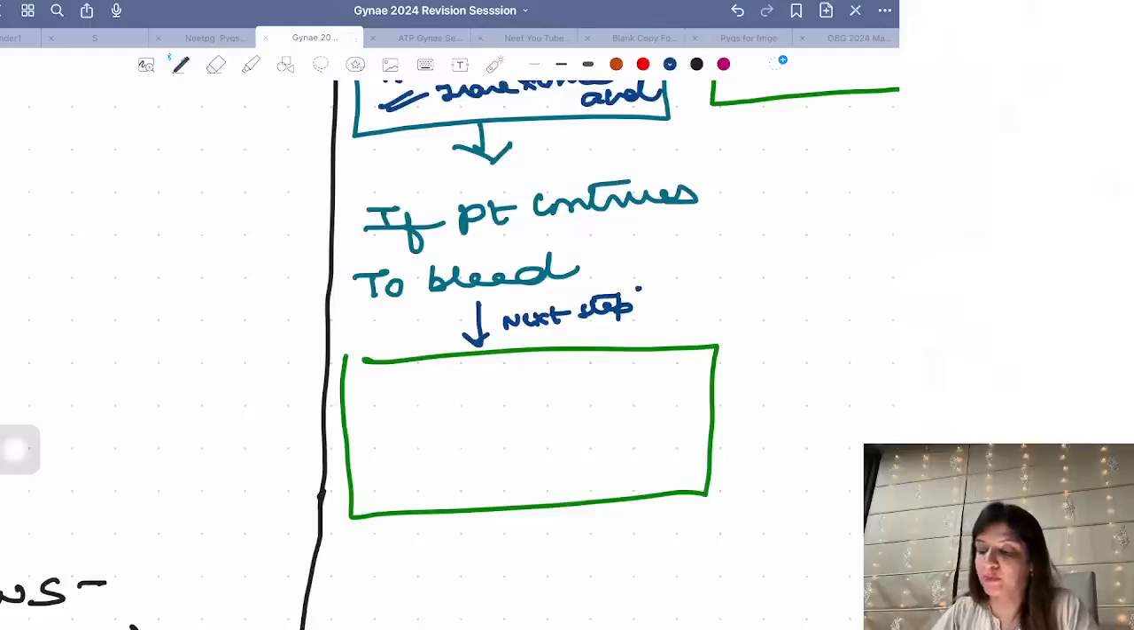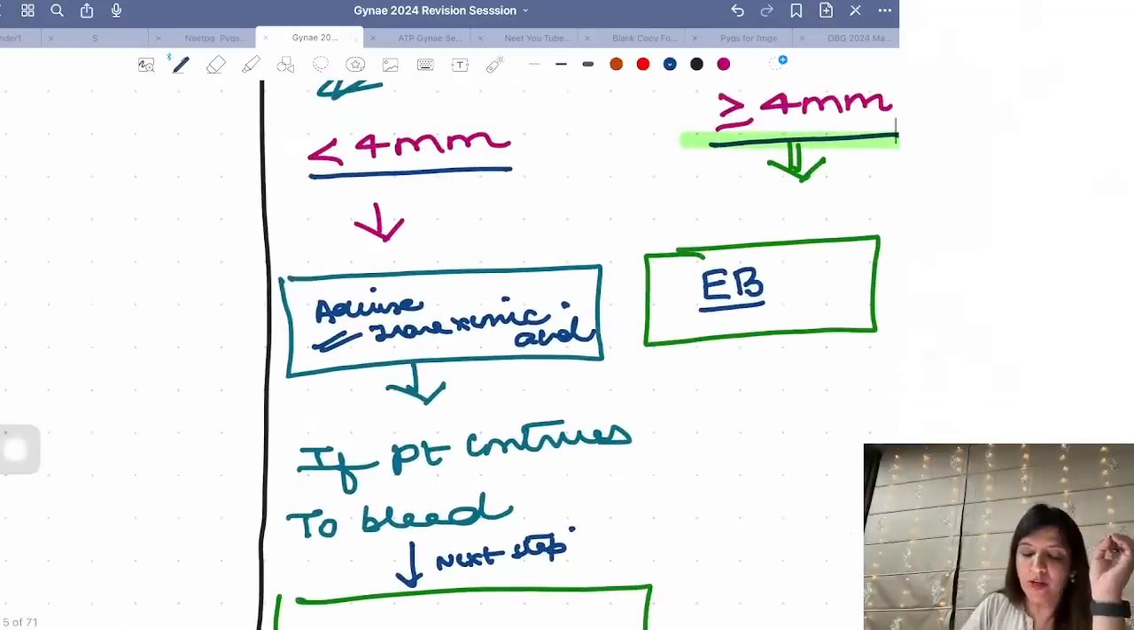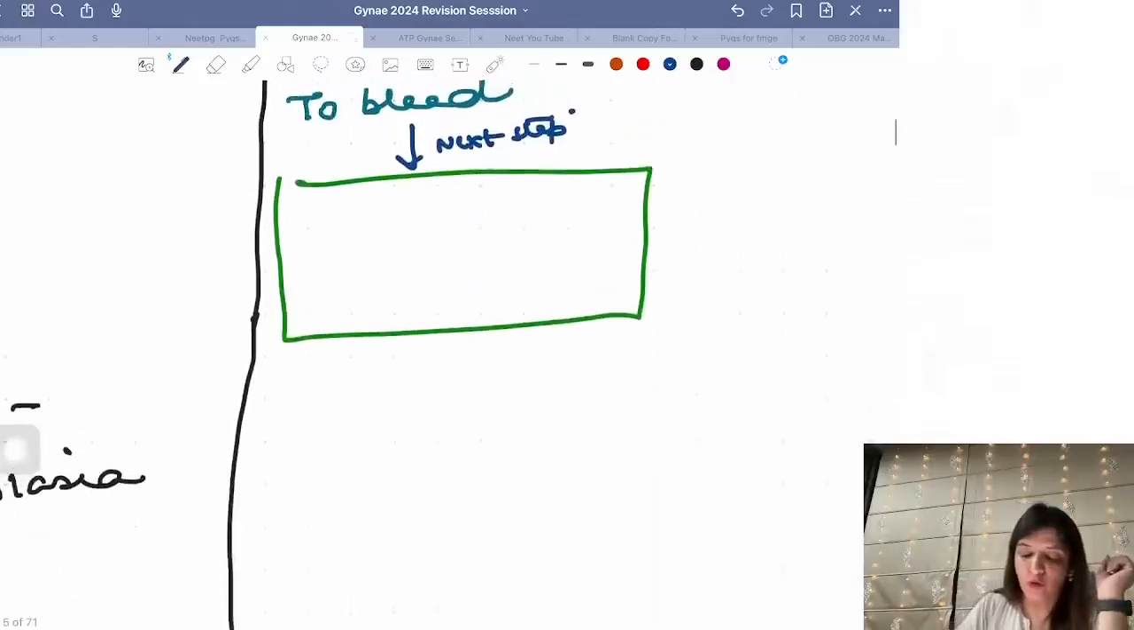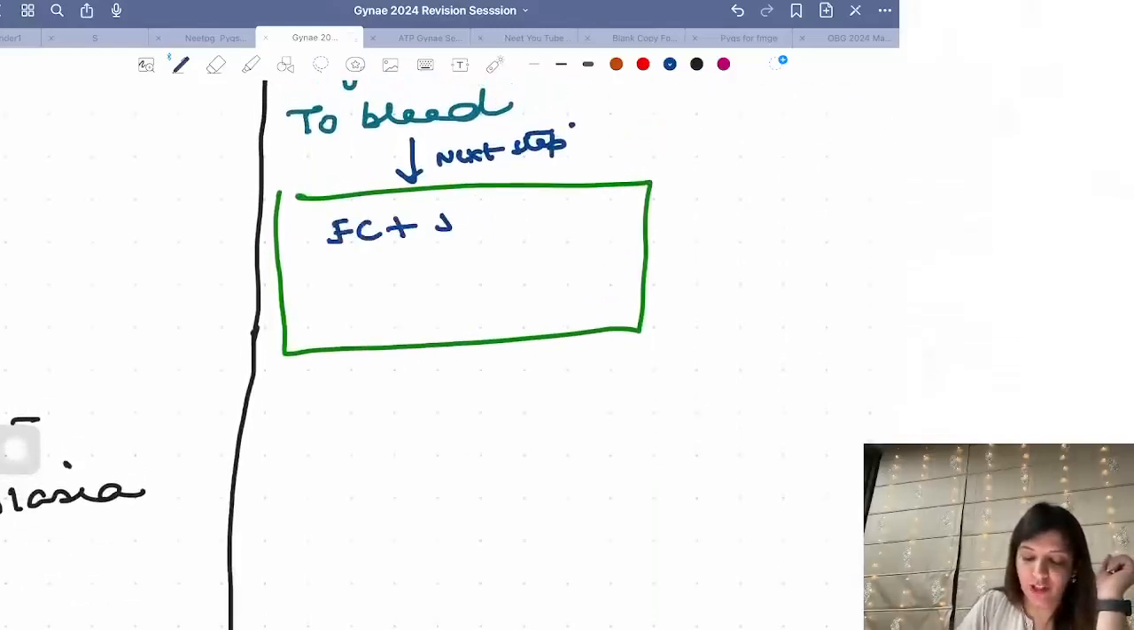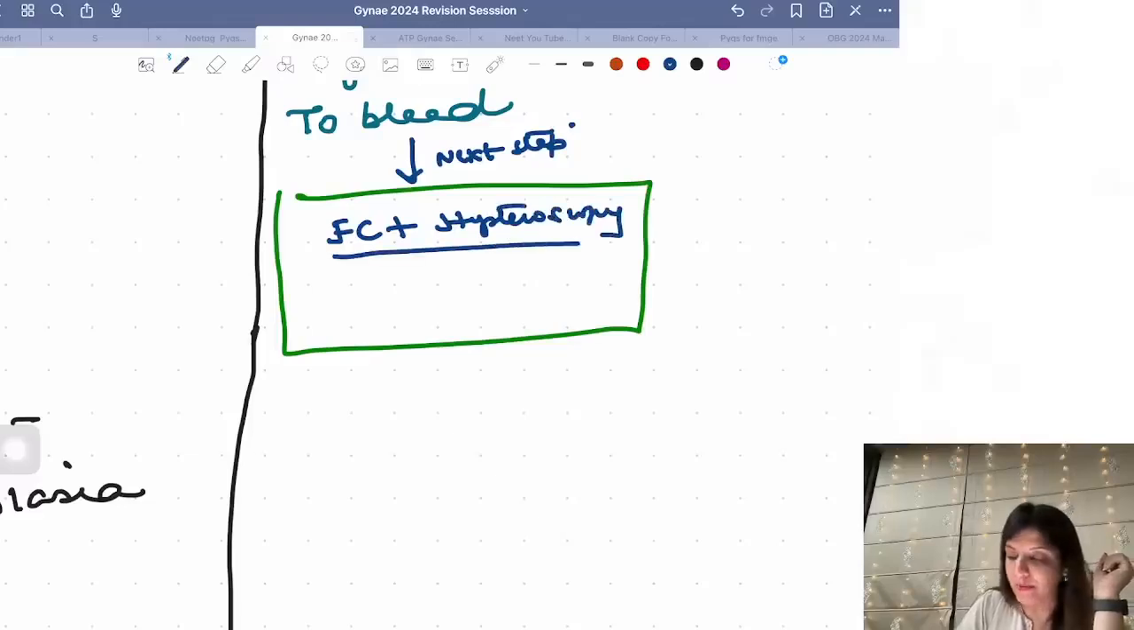So some of you are saying progesterone, some of you are saying endometrial biopsy. Excellent Captain Dr. Ranveer. Now if you are getting bleeding, I am suspecting cancer, right? And if I am suspecting cancer and endometrial thickness is less than 4 millimeters, I cannot do endometrial biopsy. I am going to go for fractional curettage plus hysteroscopy.